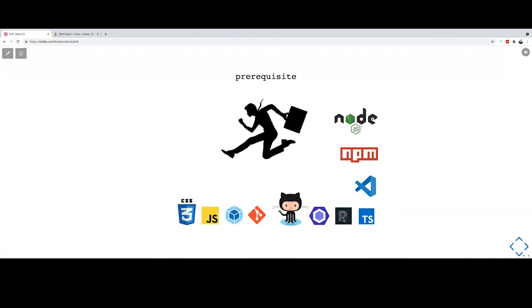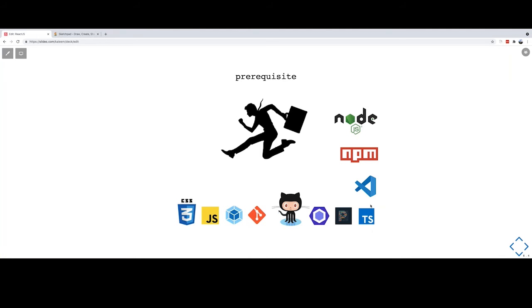This is ESLint and Prettier. It just makes your code look good. If you are working on a bigger team, a bigger project with multiple developers, this will help you resolve conflicts. Everyone's code will look the same. Nobody will have their own standard. It makes your project look easier, and it's very easy to maintain the code. Suppose some developer left the company, you can check his code and you'll find it easy to debug that code. It makes code very reusable.